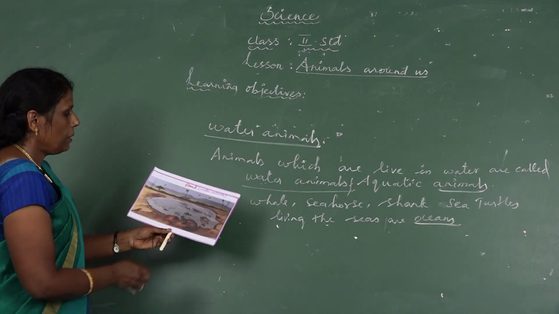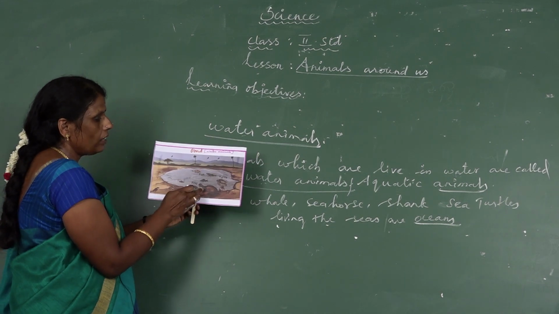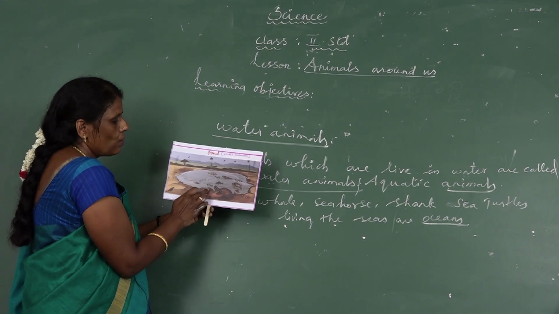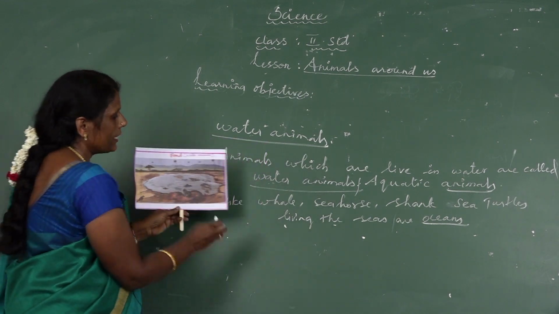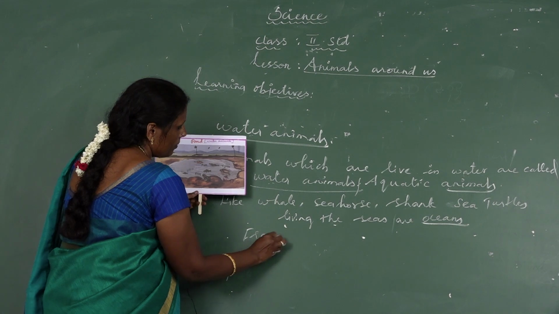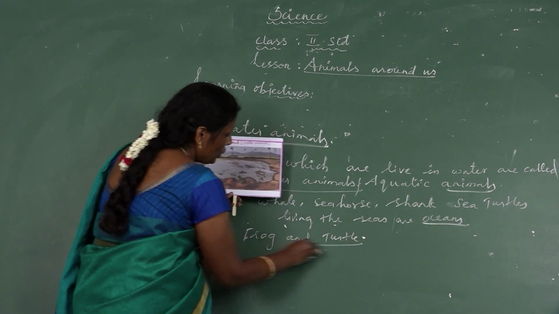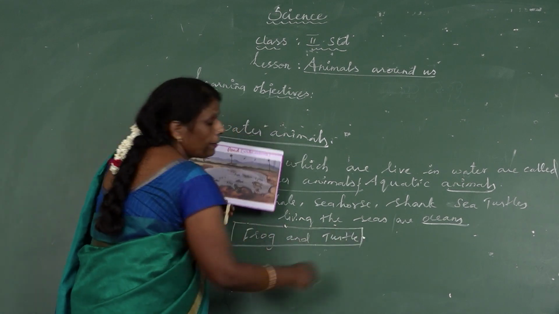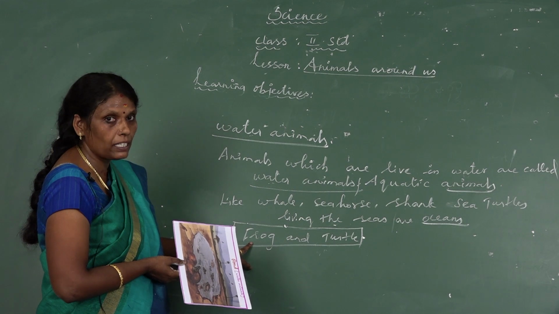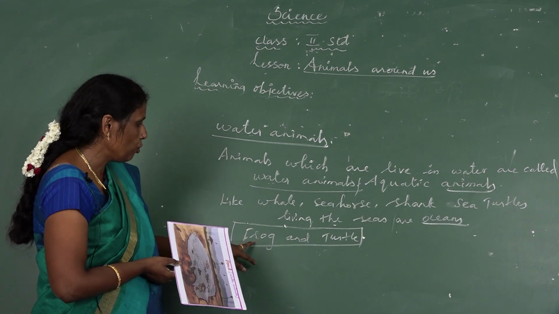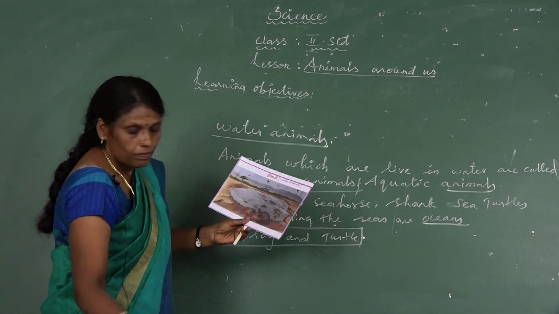Okay, frog and turtle live in both land and in water. What are the animals that live both on land and in water? Frog and turtle. These two animals are amphibians. These two animals belong to the amphibian family because they can live both in water and on land.